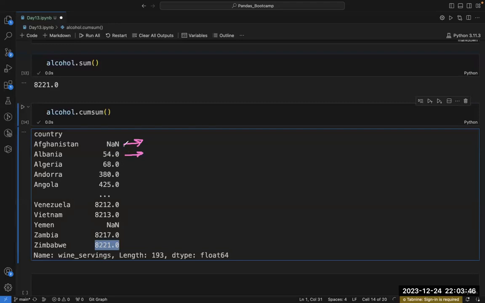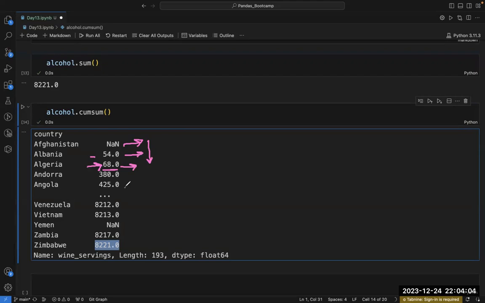Now, whenever I keep coming down from here, let's say till 68, this value is basically the sum of all the previous values till here.